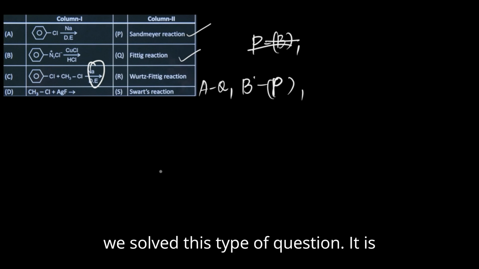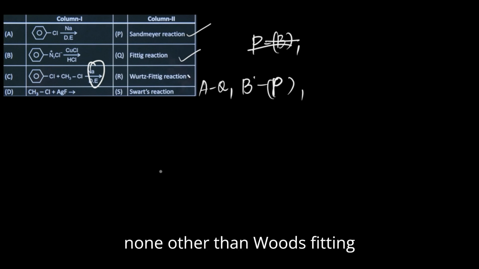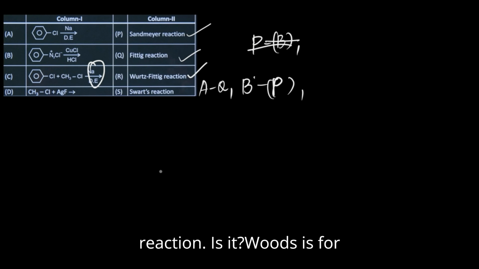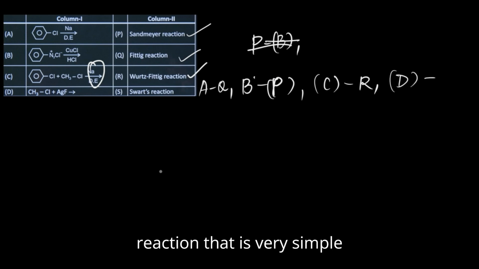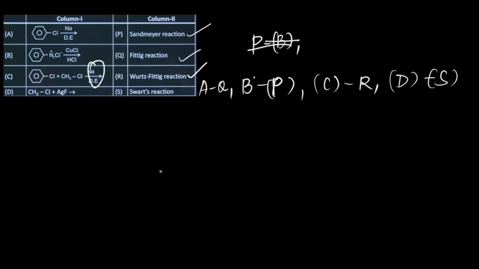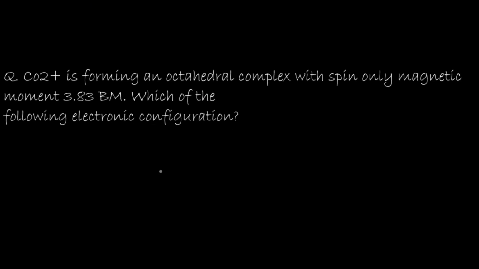Last time also we solved this type of question. That is none other than the Wurtz-Fittig reaction. Wurtz is for aliphatic and Fittig is for aromatic. So C to R. And finally D, that is the Swarts reaction. That is a very simple and very easy question.